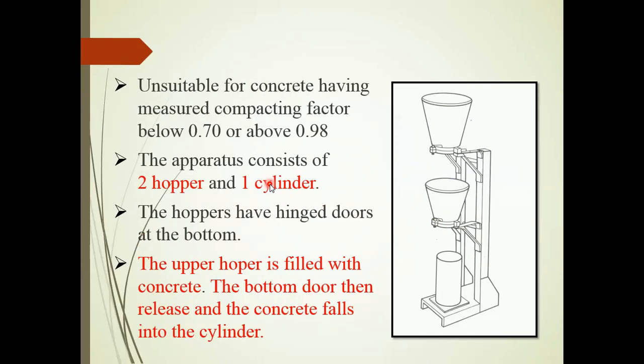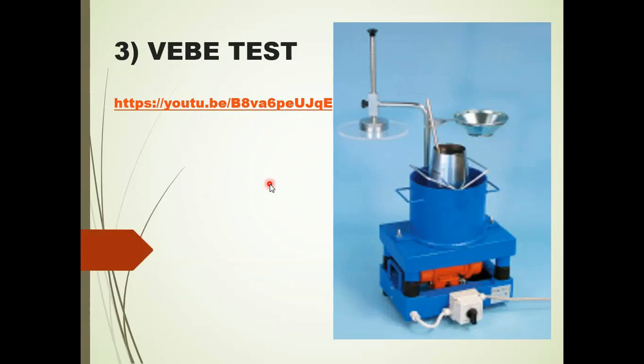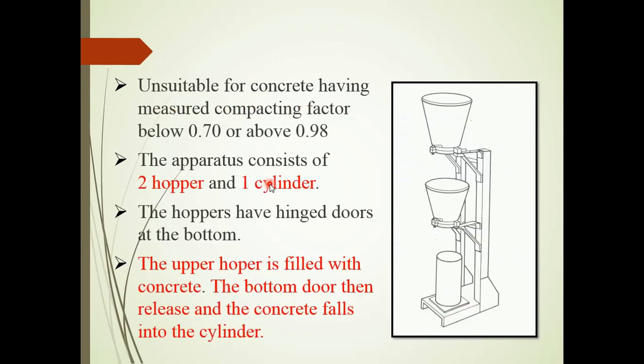This type of test is not suitable for very wet or very dry concrete mixes, which is a compacting factor below 0.7 or above 0.98. Okay, so the apparatus consists of 2 hoppers and 1 cylinder. The hoppers have a hinged door at the bottom, so the upper hopper is filled with the concrete. The bottom door is then released, and the concrete falls into the cylinder, and then we measure the compacting factor.